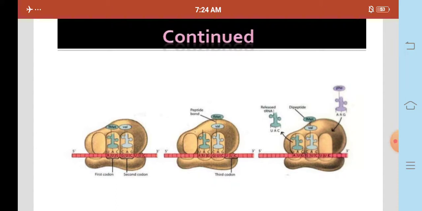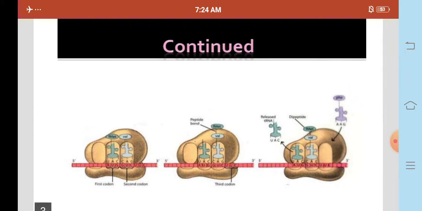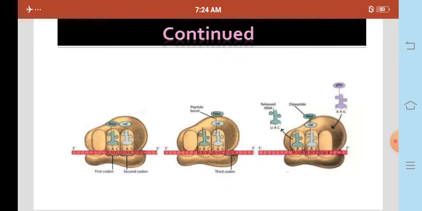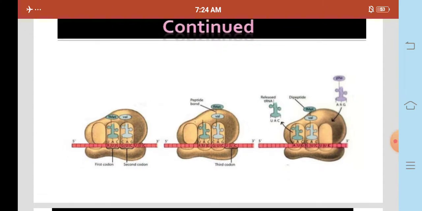Here we observe the first codon and second codon. These are AUC, GUC and UUC. These are the codons. The second observation is the peptide bond between methionine and valine, and the third codon. First codon, second codon and third codon. In the released tRNA, the dipeptide is attached to codons 3' to 5'.